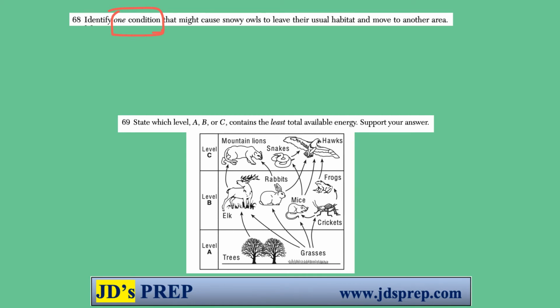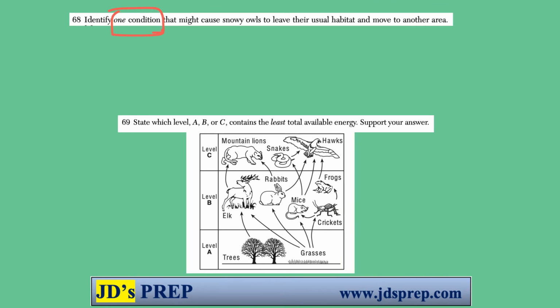Lemmings was mentioned as its normal food source, so maybe there's less lemmings available. The lemming population has been impacted, or maybe there's just too much competition and there's other organisms that are eating their food source, or there's an overpopulation of snowy owls. Another thing that can impact habitat is changes in climate, changes in temperature, things like that can really impact whether an organism can live in an area. So any of those would be a reasonable answer for that.